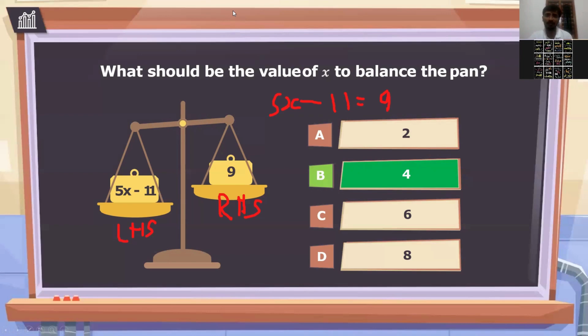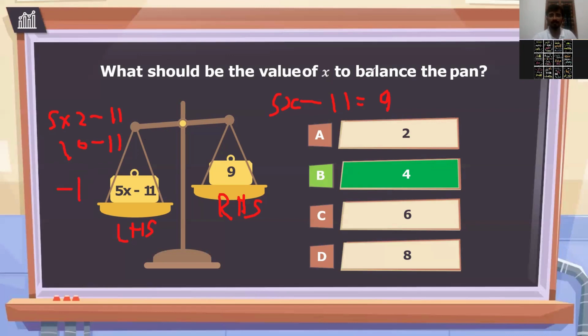You said 8. Now let's put x equals 2. If I put x equals 2, how much will I get? 5x means 5 into x. So x equals 2, I am substituting 5 into 2 minus 11. Now 5 into 2, how much? I'll get 10. 10 minus 11, small number minus big number, so you'll get minus 1.